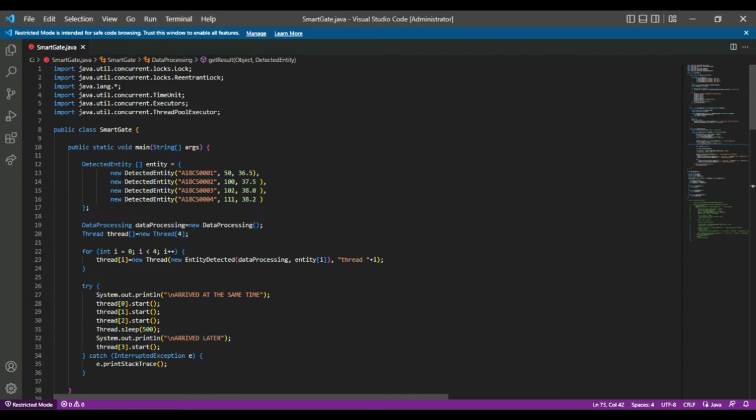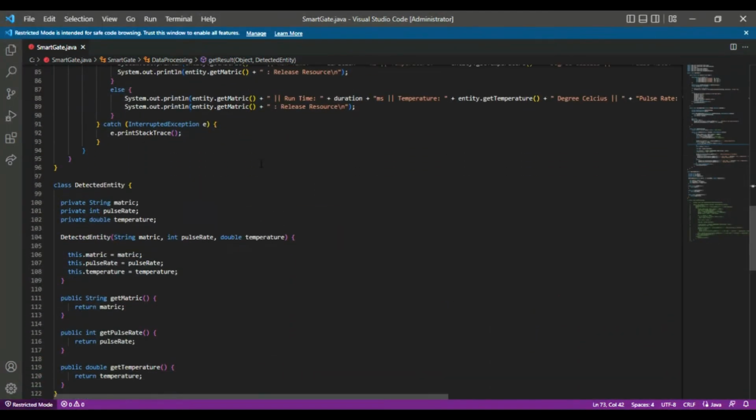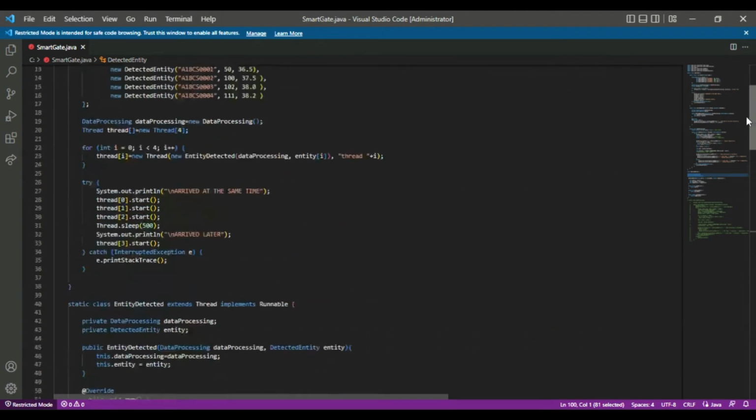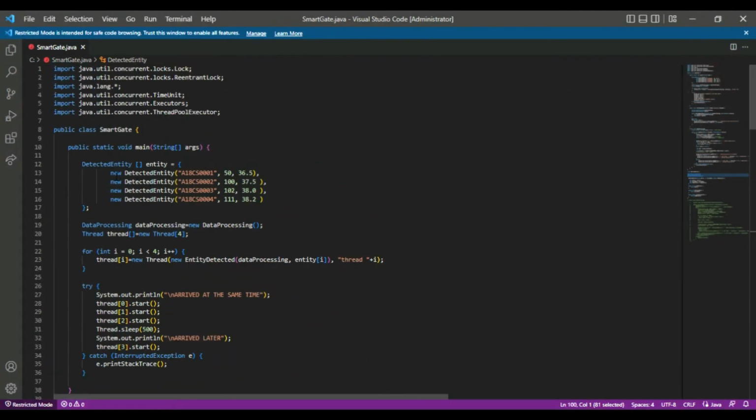Okay. Next we have the array of DetectedEntity objects. What is DetectedEntity? The DetectedEntity represents a person detected at the main entrance. Inside DetectedEntity, we have 3 data, which are metric number, pulse rate, and temperature. These 3 data will be used later for data processing. So this is to indicate that we have 4 persons detected at the main entrance.